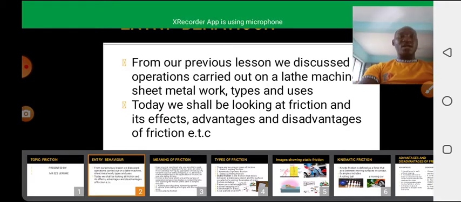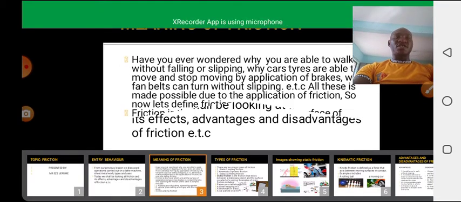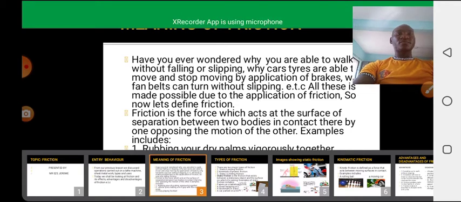Okay, now let's look at the definition of friction. Have you ever wondered why you are able to walk without falling or slipping? Why car tires are able to move and stop moving by the application of brakes? Why fan belts can turn without slipping? All this is made possible due to the application of friction.